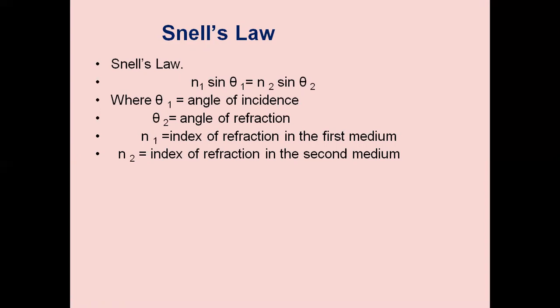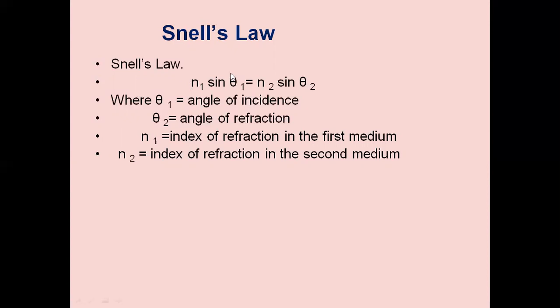So we have the relation between the refractive indices of the two media with respect to the angle of incidence and angle of refraction. Let me take one medium having refractive index N1. What is refractive index? It is the sine of the angle of incidence divided by the sine of the angle of refraction.